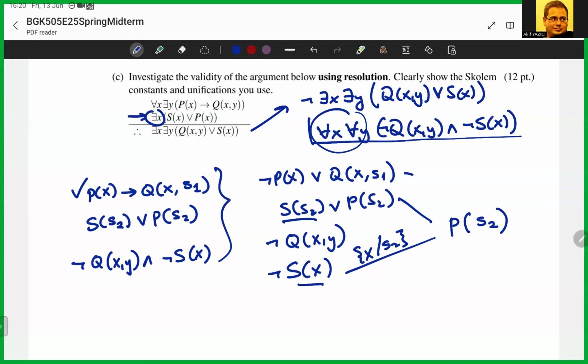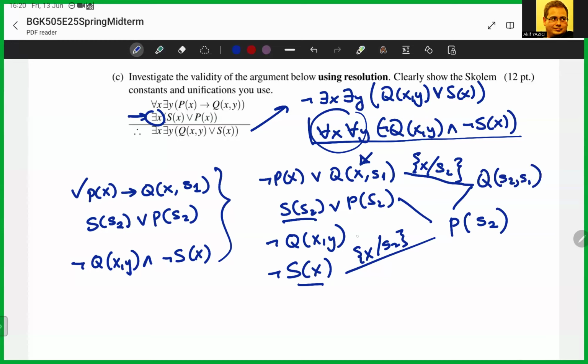Then I can use these two because in one I have P of X negated. Here I have P of S2. Again, I'm going to make a unification here with this replacement. And what I will be left with is, remember, I have an X here, therefore S2 will appear in Q, S2, S1.